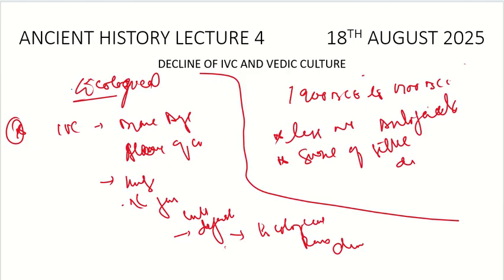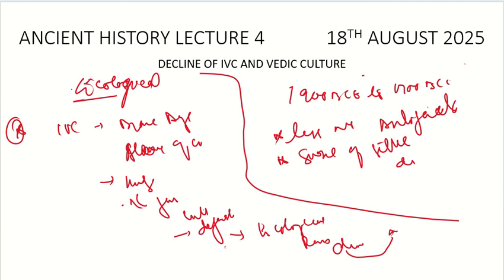As it was mostly an agrarian society, they would start to move from one place to another to find out where they can build their cities, where they can live, and where they can get food, the basic necessity. So this is what is believed to be one of the reasons.